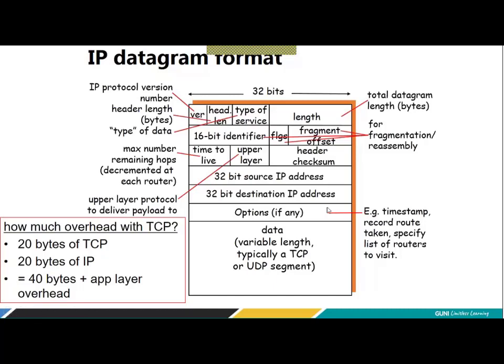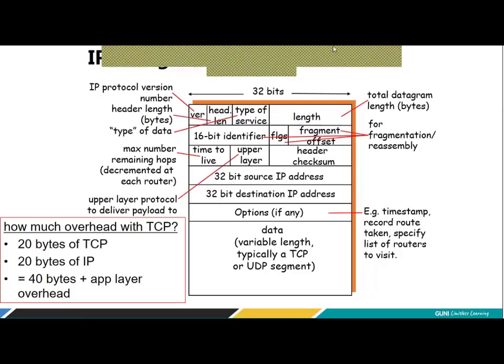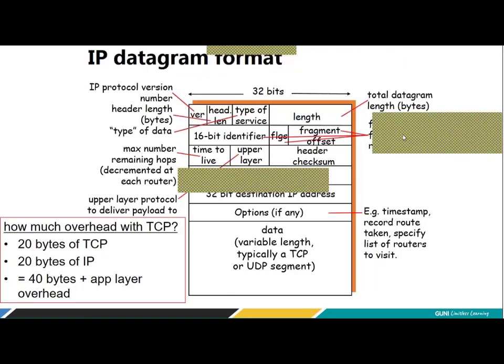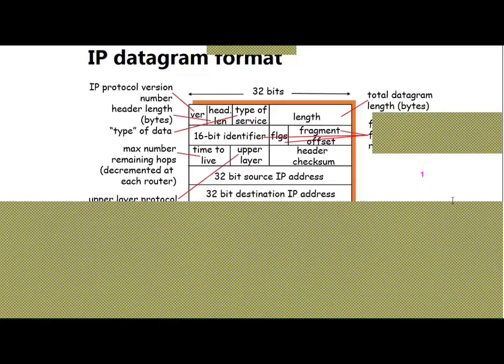Now, a very important point that has been reflected in this slide is this: how much overhead with the TCP along with the IP. If you don't know, let me tell you, even your TCP header minimum size is 20 bytes. So let me take one example that is my favorite example. I have already taken it before also, but still I'm giving you. If not taken, let's understand that. For example, let's say 1 byte of data